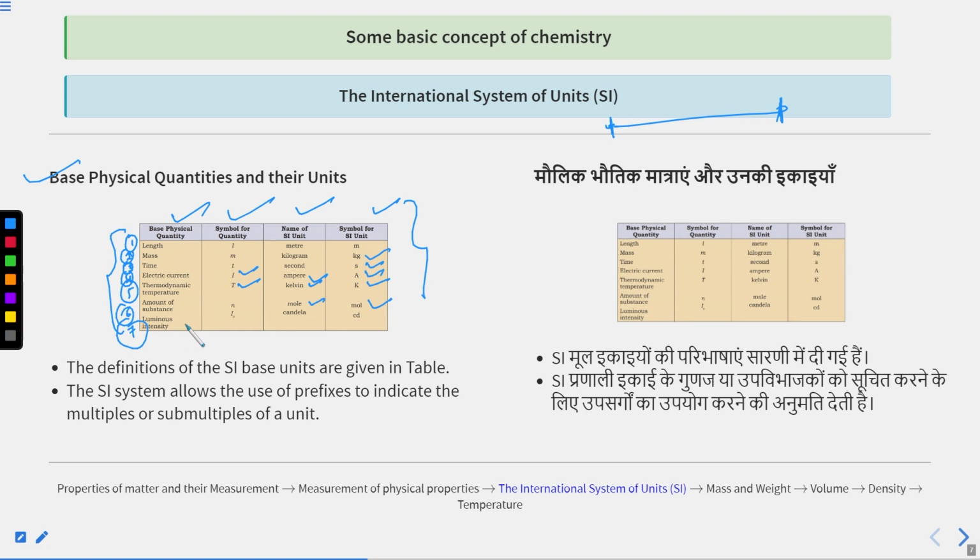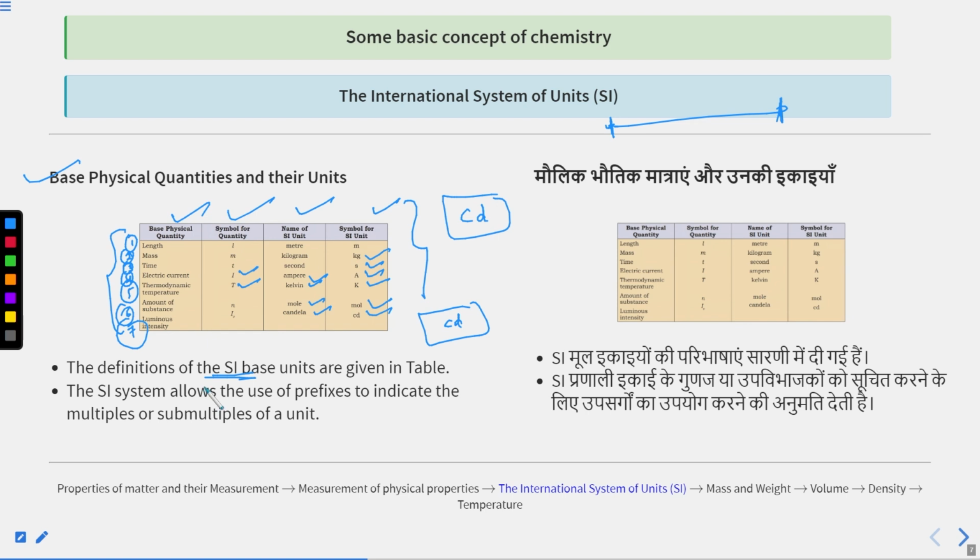Okay. Next is luminous intensity. Iv is the symbol for quantity. Candela is the name of the SI unit, and cd, small c small d, is the symbol for SI unit. If the capital C and D is here, it will be cadmium.